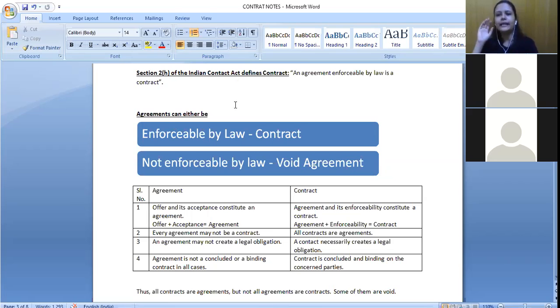So you can remember that agreements are of two different types. One is enforceable by law. We can go to the court for its violation. Those would be called contracts. Something where we cannot go to the court, those would be called void agreements.